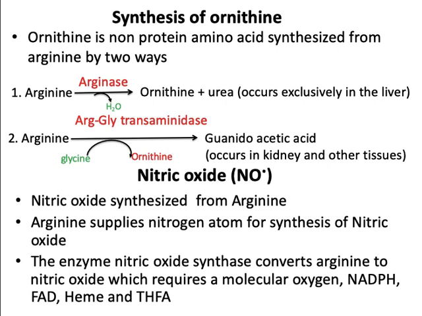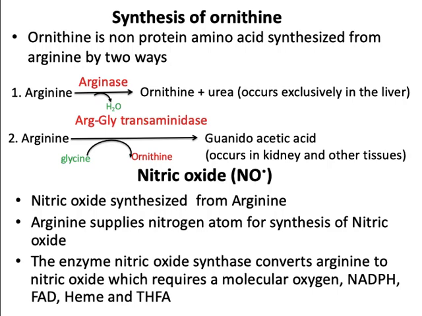Coming to nitric oxide, it is a biologically important compound synthesized from arginine. Arginine supplies the nitrogen atom for synthesis of nitric oxide.